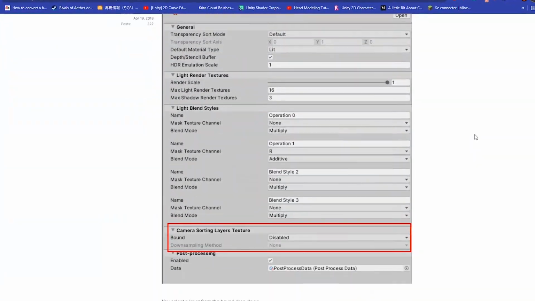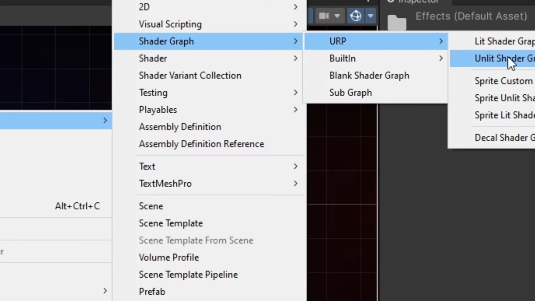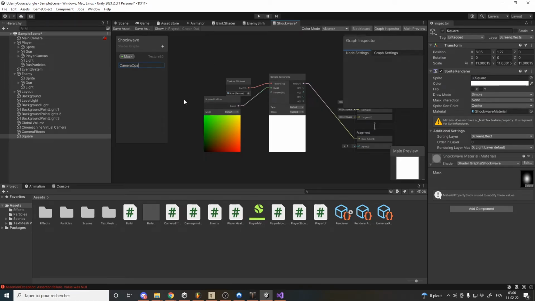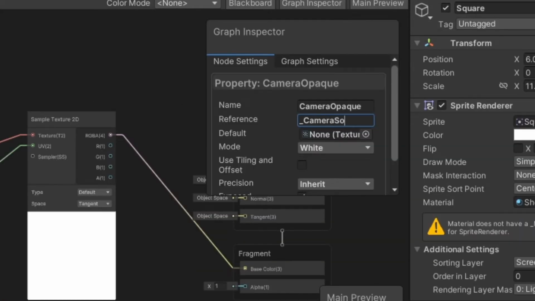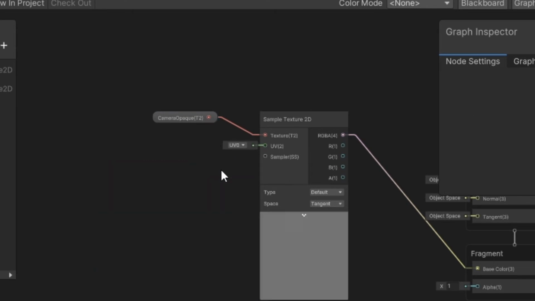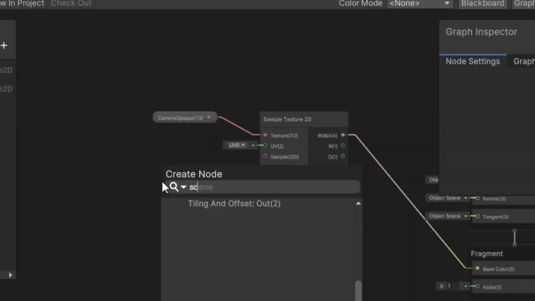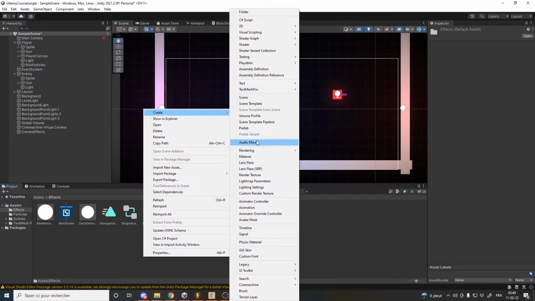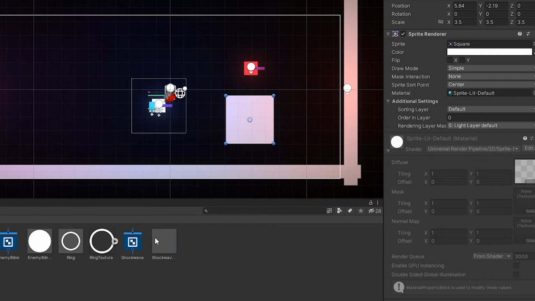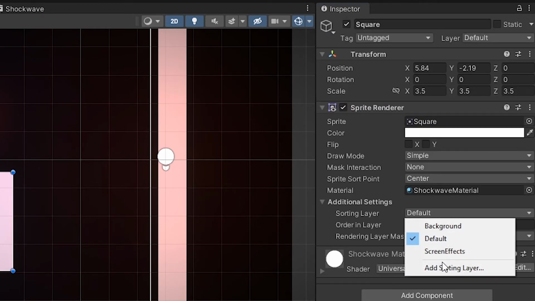In case you've been searching as well, here's how you can do it. Create a shader. Create a Texture2D and set the reference as _CameraSortingLayerTexture. Uncheck expose and plug that into a Sample Texture 2D node, then into the base color of your fragment node. Set the UVs to screen position, add this shader to a material and then to an object, and set the object sorting layer to be above everything else.